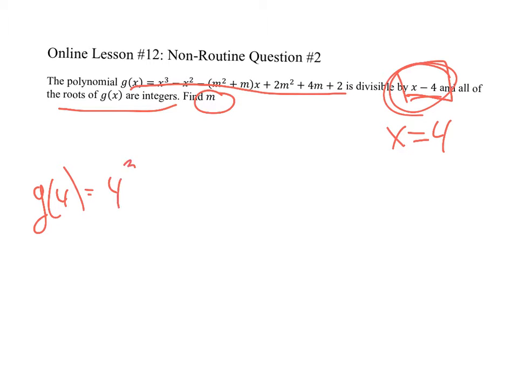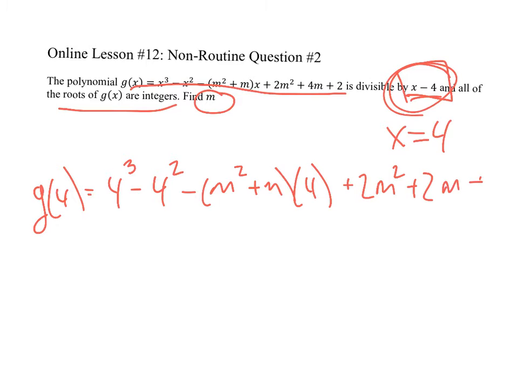So we have 4 cubed minus 4 squared minus m squared plus m times 4, and then we have plus 2m squared plus 2m plus 2. Oh, I'm sorry, that should be a 4m. There we go.